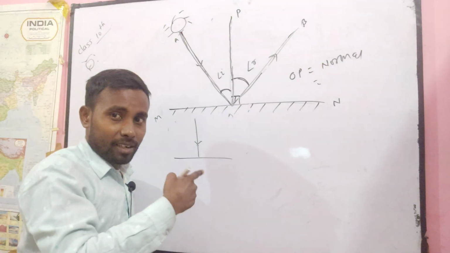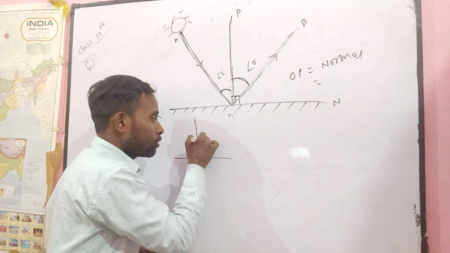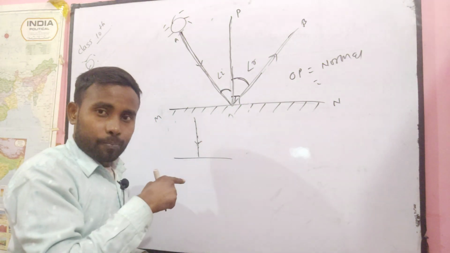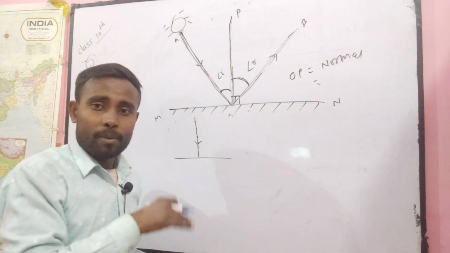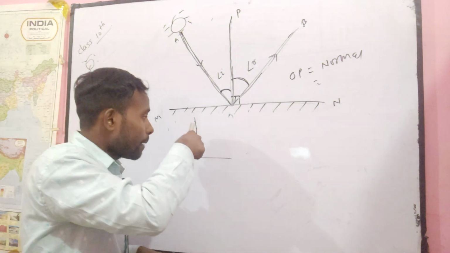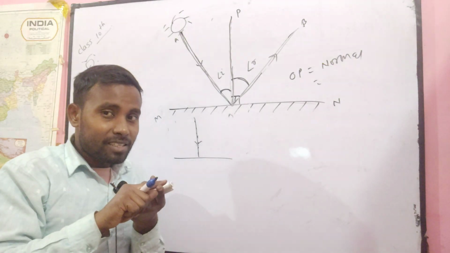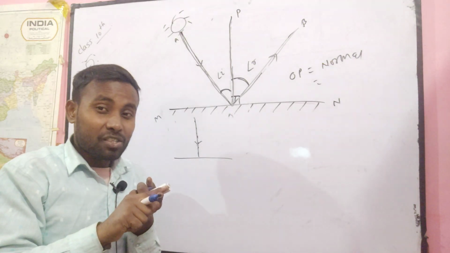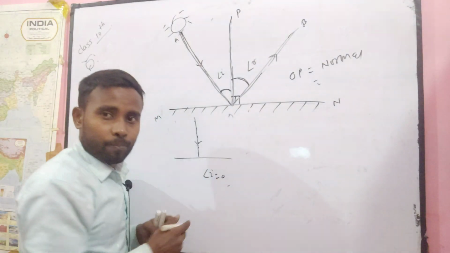To measure the incident angle, first of all draw a normal. As you know, the incident ray falls on this surface normally, and on the same path the normal is drawn. Definitely the angle between the normal and the incident ray is equal to 0. That means angle i is equal to 0.